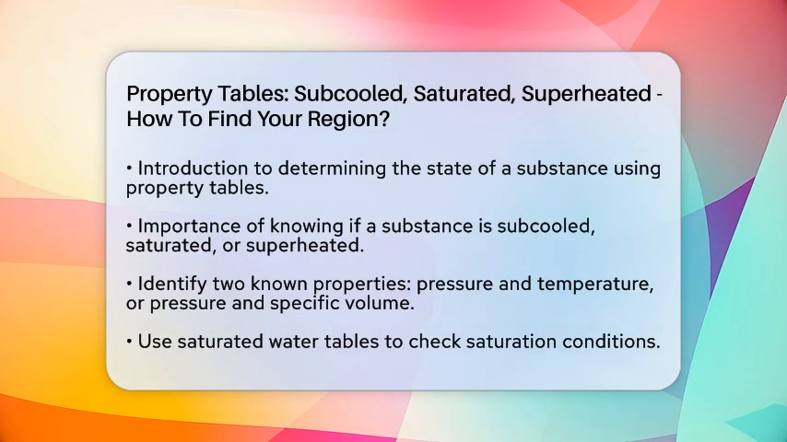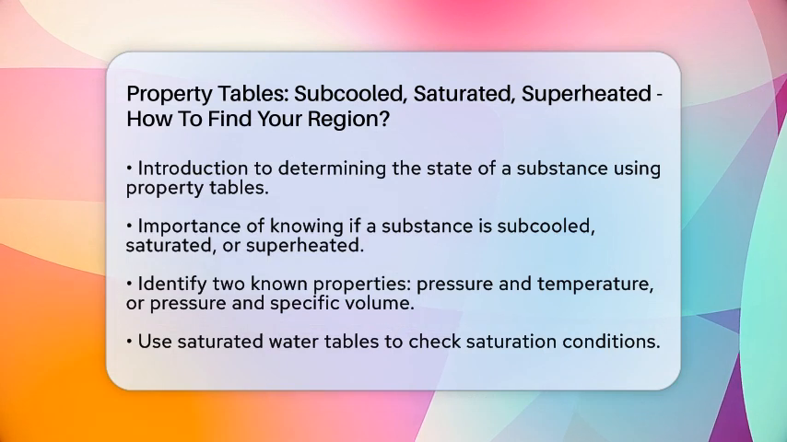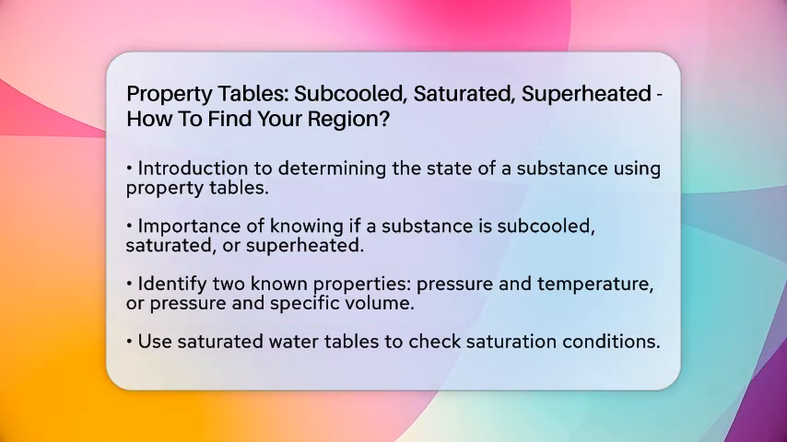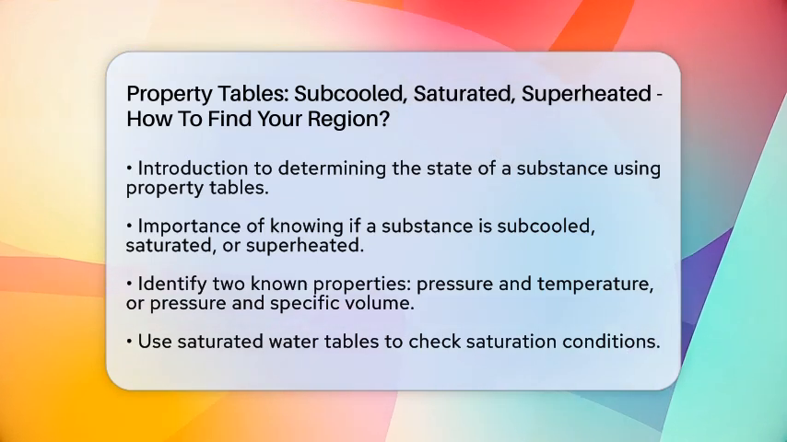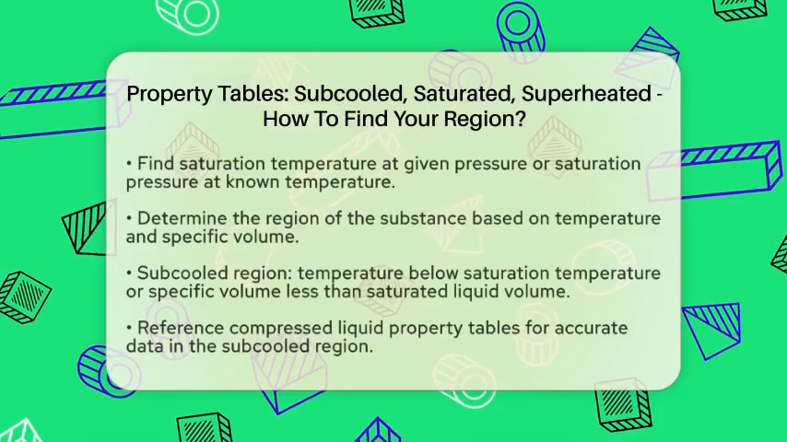Next, check the saturation conditions. You can do this by using the saturated water tables. Look for the saturation temperature at your given pressure or the saturation pressure at your known temperature. These values will help you find the boundary between liquid and vapor phases.